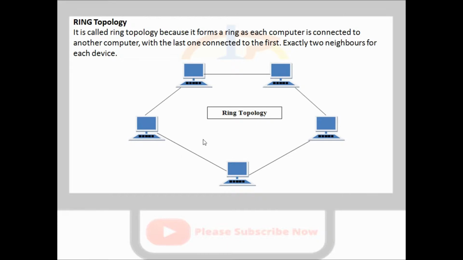If one ring is used by one computer, then another computer can never use that ring. If the ring is released from that computer, then another computer can use it. This is ring topology. It's called ring topology because it forms a ring: each computer is connected to another computer, with the last one connected to the first, so each device has two neighbors.